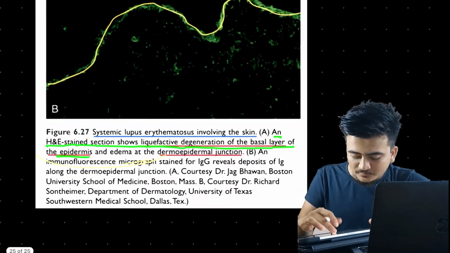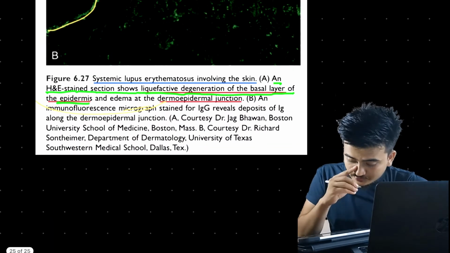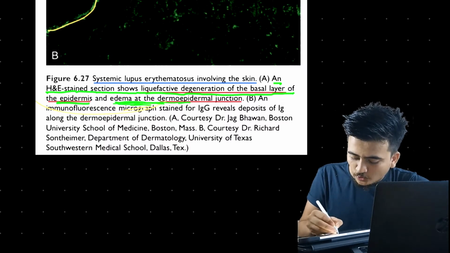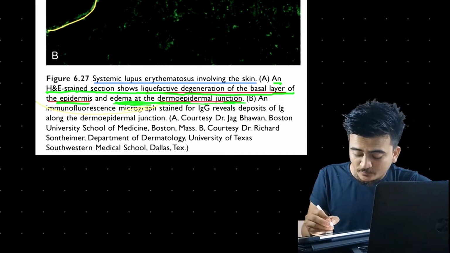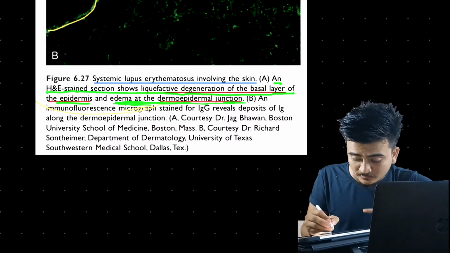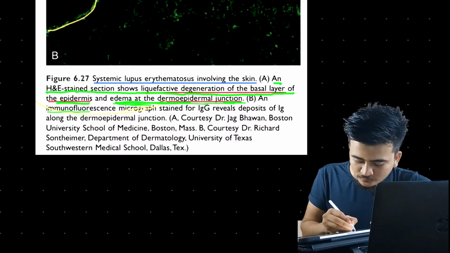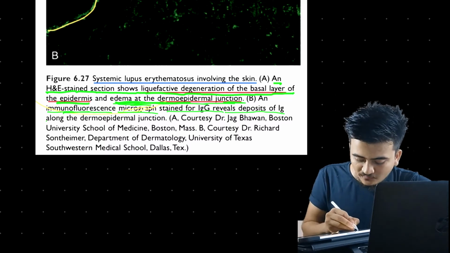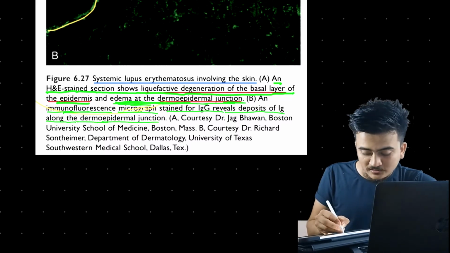Similarly, what will happen in dermis? Now let us see toward dermis, right? Epidermis and edema. Okay, edema at the dermo-epidermal junction, right? Edema will be there in the dermo-epidermal junction. And the immunofluorescence micrograph stands for deposition of IgE along the dermoepidermal junction, right?